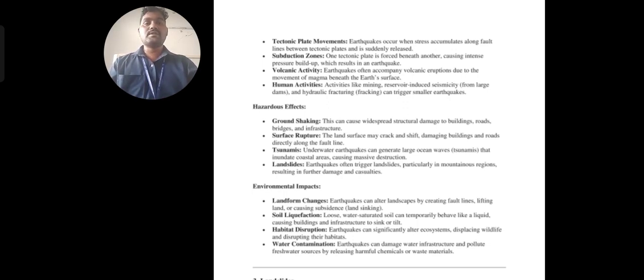And then the hazardous effects: in these hazardous effects the ground shakes, the surface ruptures, and you get tsunamis and landslides. These are all called the hazardous effects. I want to explain tsunamis here. When a tsunami takes place, the earthquake takes place below the sea area.